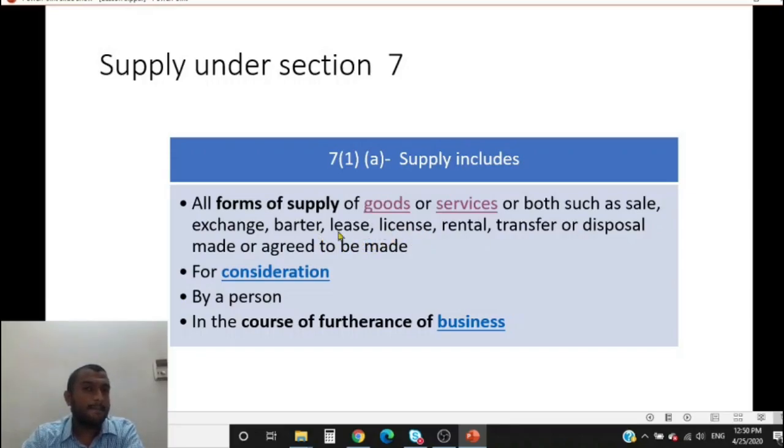Or let us say you want a lawyer, a person who takes care of your accounts, and he used to give one bag of rice and that person used to take care of his accounts. This is what barter is: an exchange of services or goods without the use of money.